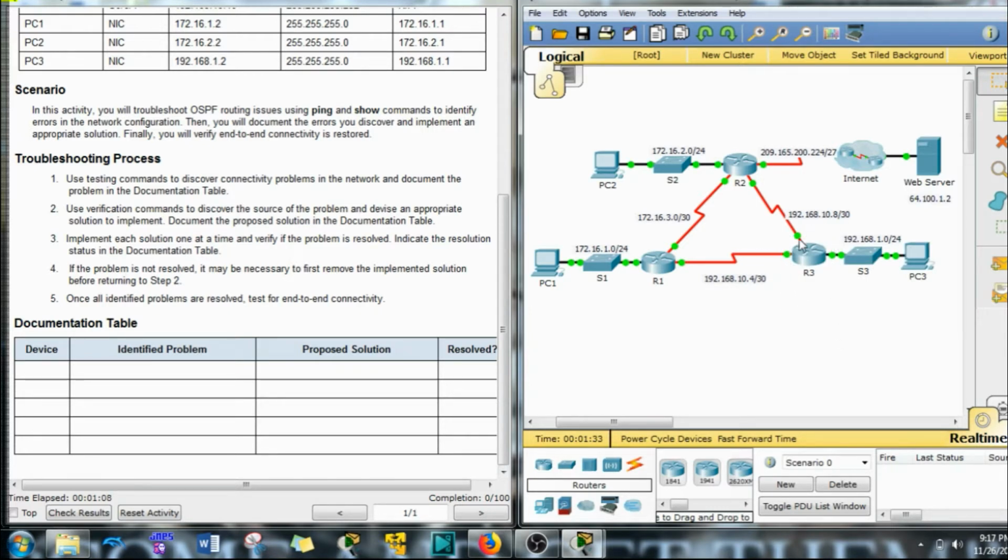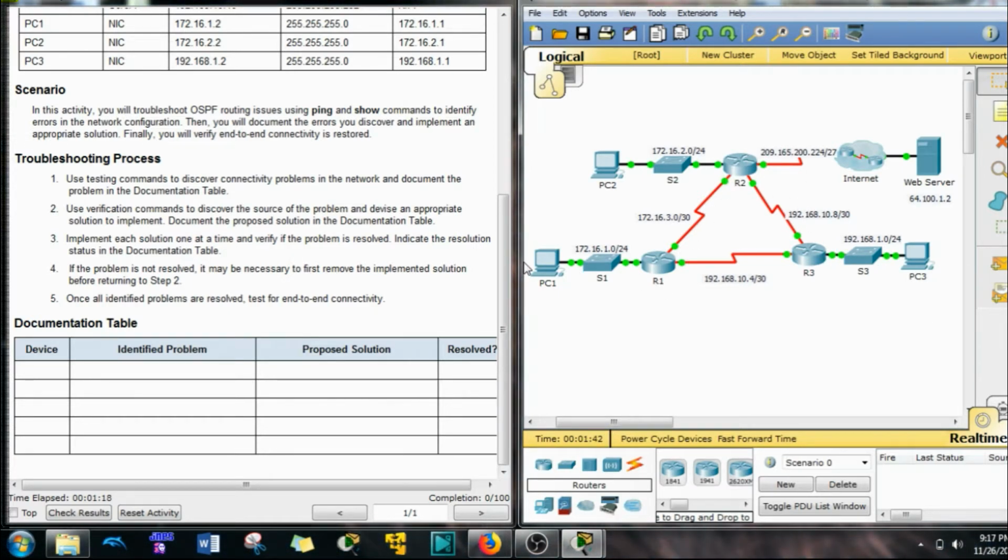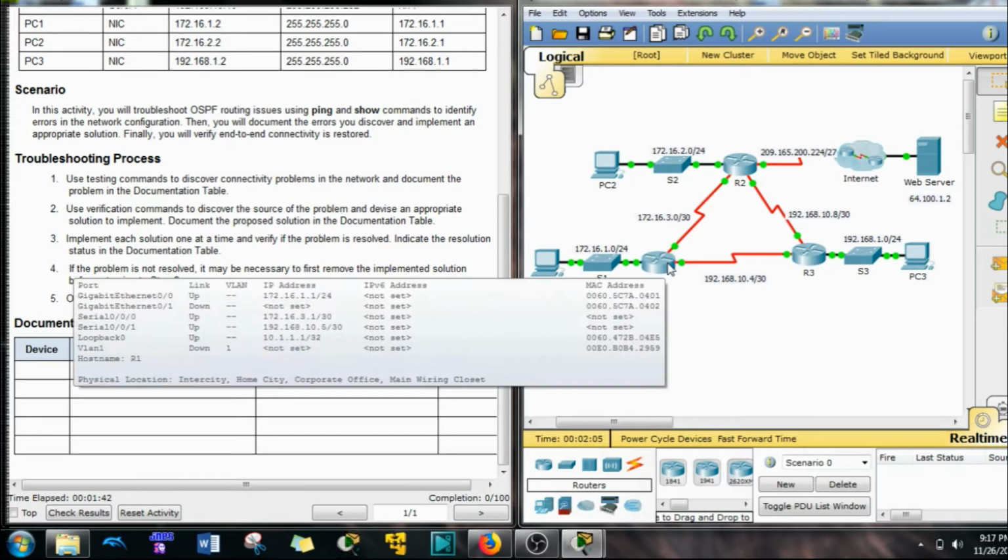The second thing you'll find is that once you get the neighbor adjacencies up for R2, you can send traffic across and ping PC1. Your pings are successful because the traffic goes through R2 to R1, but it's not going through the shortest path, which would be the serial link. If you use a traceroute, you're going to see it go this way versus straight across, which would be better. That's because it does not have a neighbor adjacency with R1. Why does it not have one? Well, we'll figure that out.